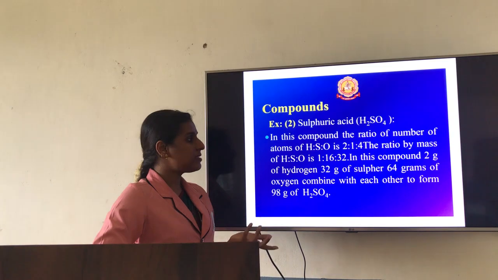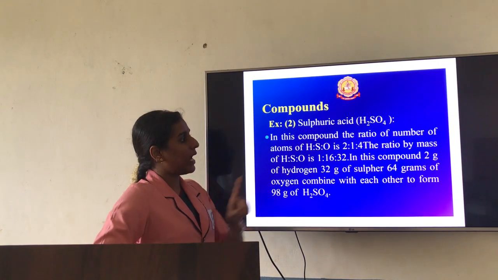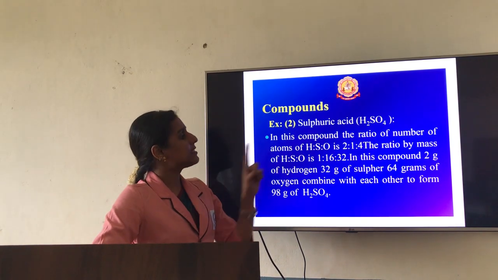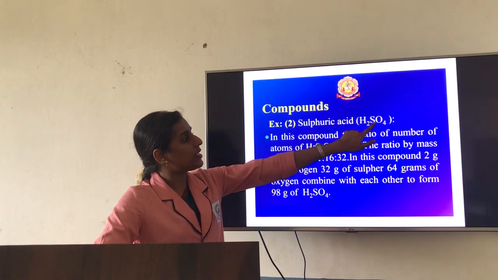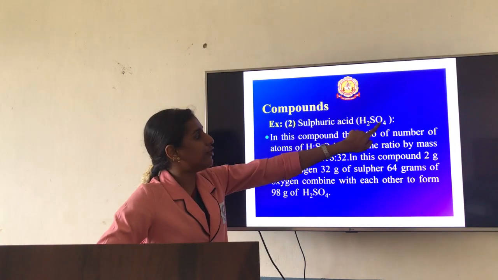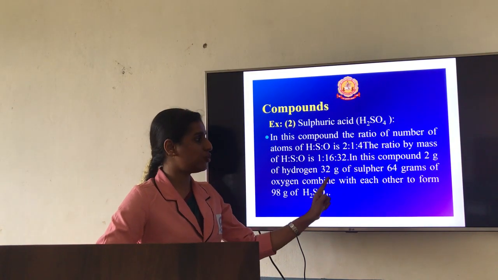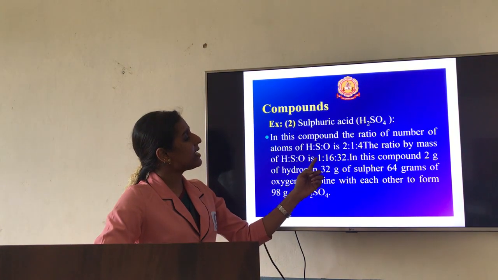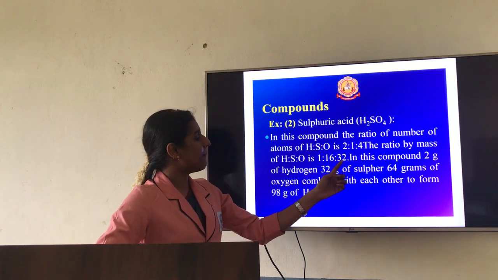If I go with the mass ratio, what is the atomic mass of hydrogen? That is 1. 1 into 2 is 2 because 2 atoms of hydrogen are present. Sulfur atomic mass comes as 32. Again, oxygen atomic mass will come as 16. 16 into 4 is 64. So it comes as 2:32:64. When you go for simplification, you will get 1:16:32. So this is your mass ratio.